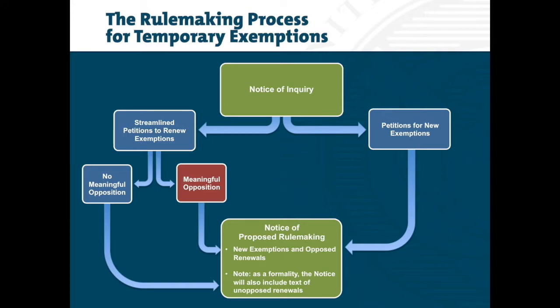Once the unopposed and opposed renewals and petitions for new exemptions are collected, the office will compile and publish the proposed exemption classes in the Federal Register as a notice of proposed rulemaking. Note that the unopposed renewals are being published as a formality. In general, the Copyright Office anticipates that it will recommend renewing any exemptions that were granted in the last rulemaking and for which renewal is unopposed.